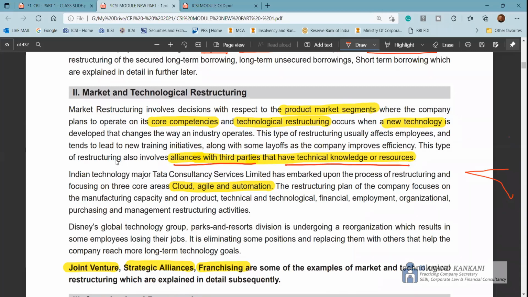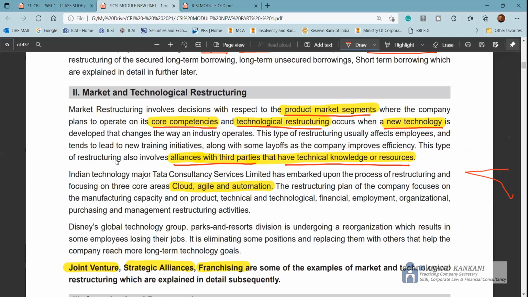And old syllabus students, for you also, these points are very, very important. Just see the product market segment, core competency, technological restructuring, new technology. Use these words. When it comes to technological or market restructuring, you enter into a new product market, or with your product, you enter into a new market.